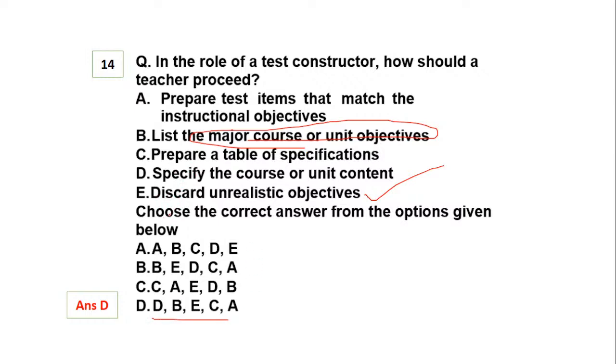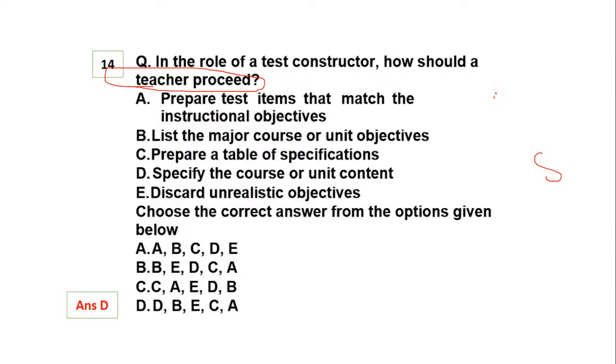Discarding the unrealistic objectives, specifying the course unit or the course content, listing out the major objectives, then preparing the timetable specification and preparing the test. Now if you have understood this question very well, which I purposely did not tell you, it is asking you to tell the sequence. I purposely created a bit of confusion to see how you answer. The question was: in the role of a test constructor, how should a teacher proceed?